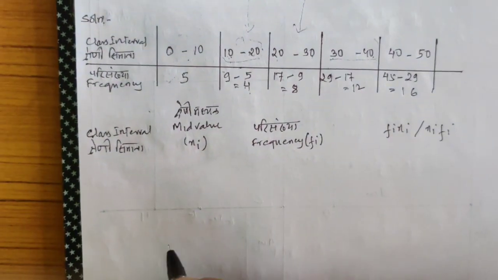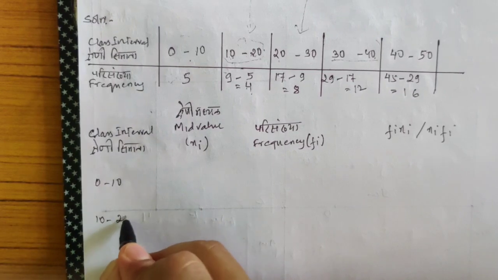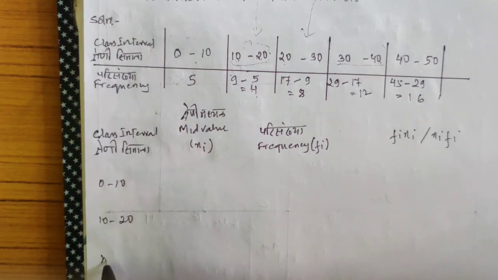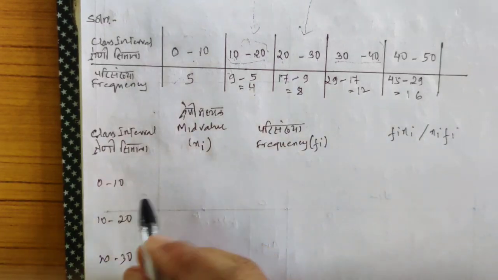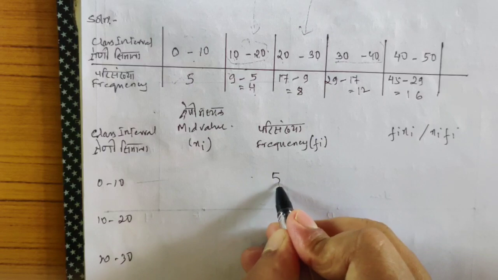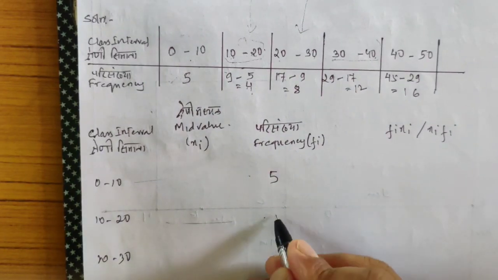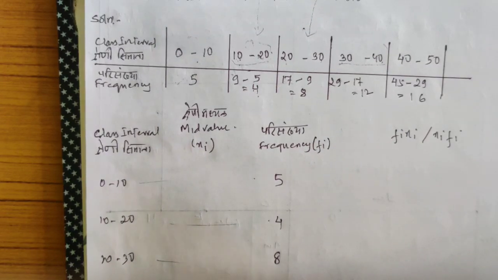Now beyond that, we all know how to do it, because since it does not say any method, we'll go with the direct method. Now we have the class intervals. Less than type has turned into exclusive interval. 0 to 10, 10 to 20. You can fill up all the class intervals yourself. And then mid value, you all know how to find. 0 plus 10 by 2 equals 10 by 2 equals 5. Fill up the frequencies first. Now the frequencies have changed to 5, 4, 8, 12 and 16.